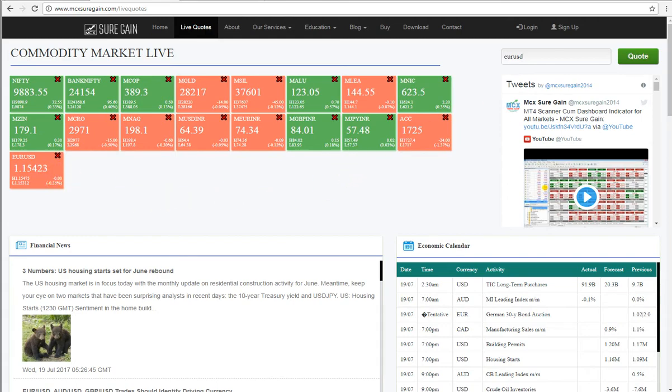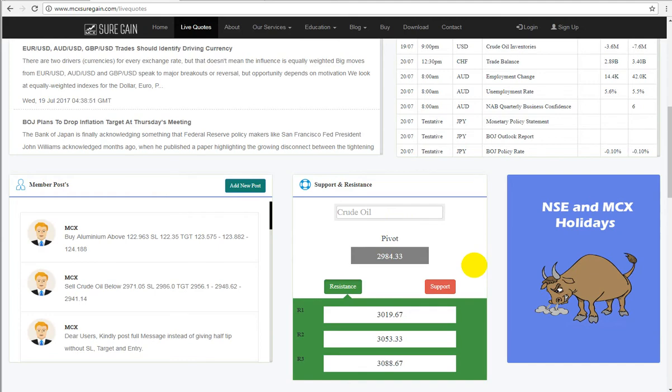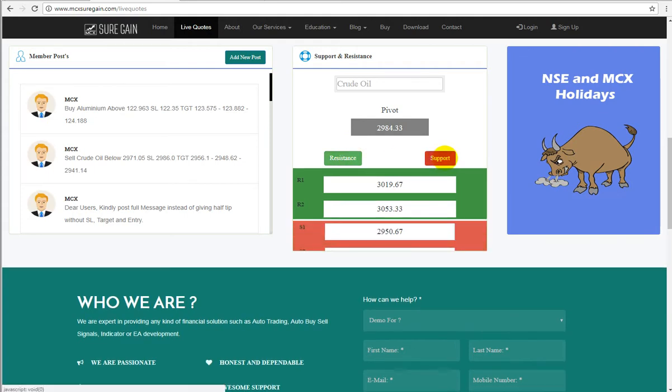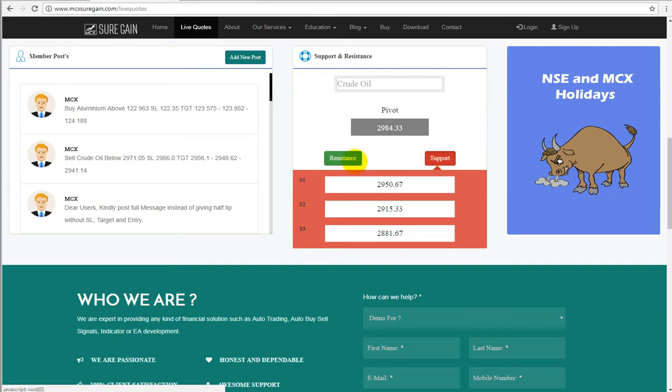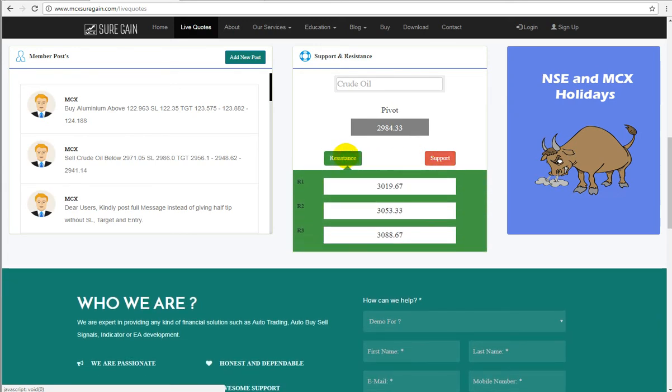Apart from it, if you want to see any support or resistance level, simply put the name of the symbol. Suppose you want to see crude oil, you just click on crude oil, and it will automatically show the support level and resistance level. If you want to see the support level, you just click on support level, and if you want to see the resistance level, you click on resistance level, so that you will be able to see the resistance level over there.